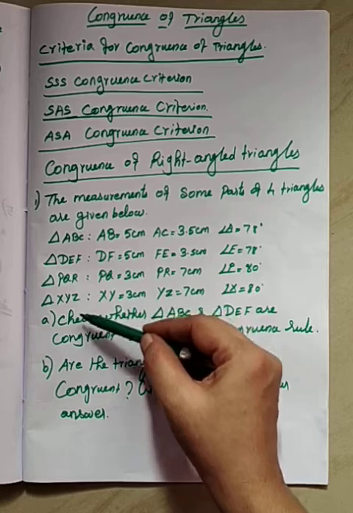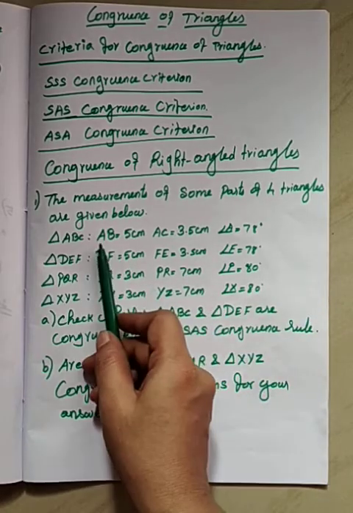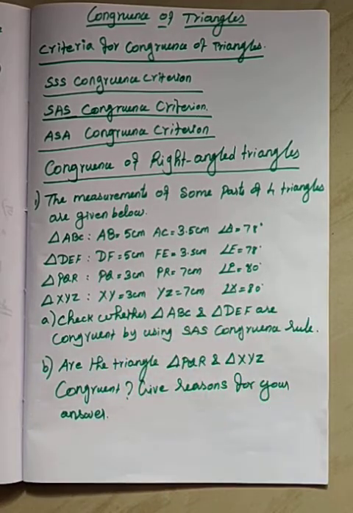In these 4 triangles, 2 sides and 1 angle were given. Everybody knows that 2 sides 1 angle means the SAS congruence criterion, but also check whether that angle is the included angle between the sides.